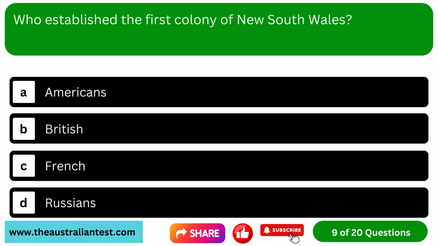Question 9. Who established the first colony of New South Wales? Option A. Americans. Option B. British. Option C. French. Option D. Russians.